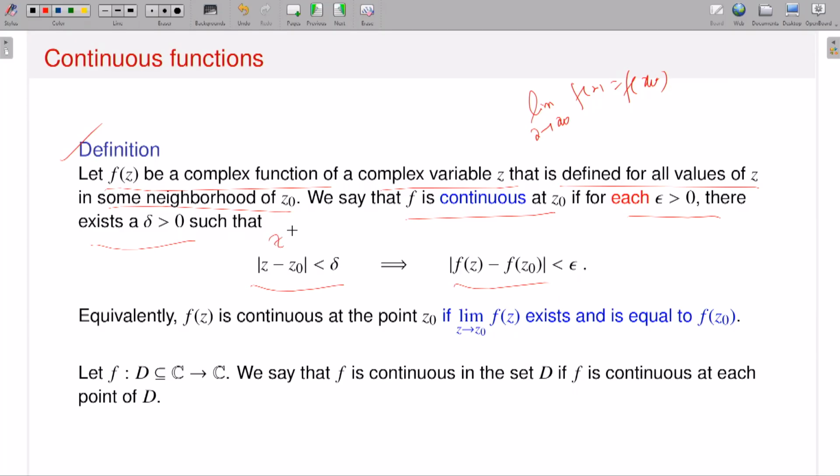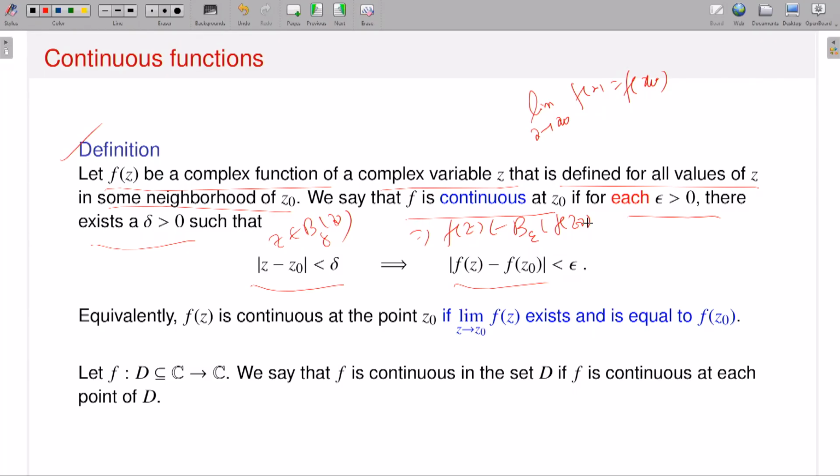So therefore, if the distance between z and z naught is very small, then the distance between f of z and f of z naught should be very small. So if z is in B delta of z naught, this implies f of z is in B epsilon of f of z naught. Okay. So if z approaches z naught, then the corresponding functional value should approach a value, and that value should be exactly equal to the value of the function at z naught. If that is the case, then I am saying that my function is continuous at the point z naught.